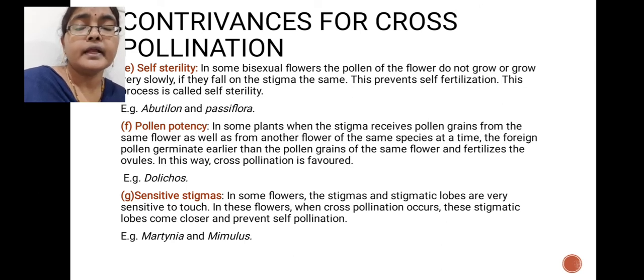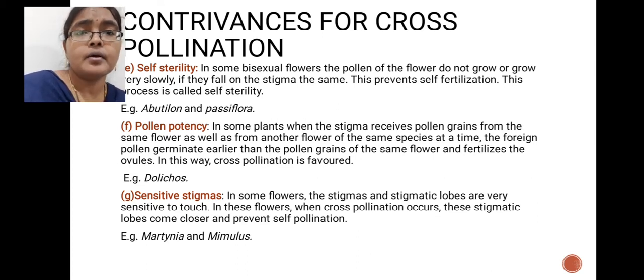They germinate faster than the same flower's pollen grains. That is called pollen prepotency. In this manner self-pollination is prevented and cross-pollination is promoted. An example of pollen prepotency is Dolichos lablab, the common bean.